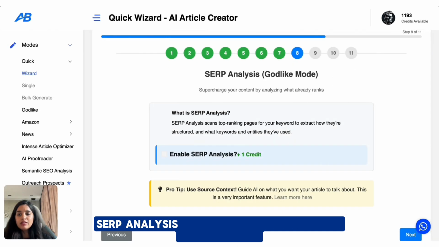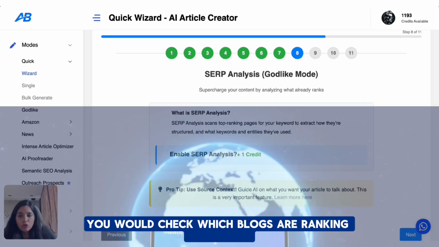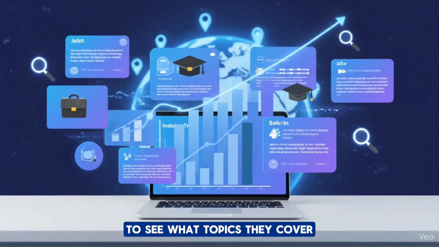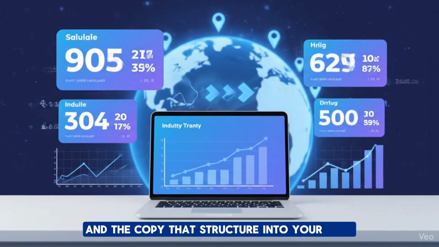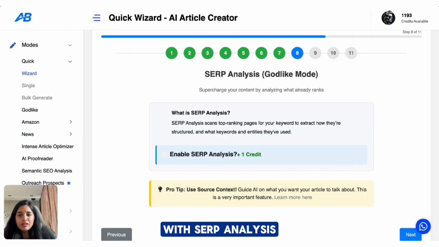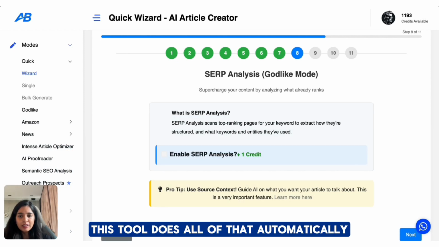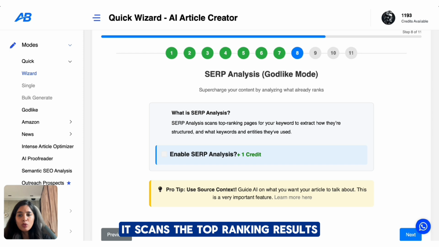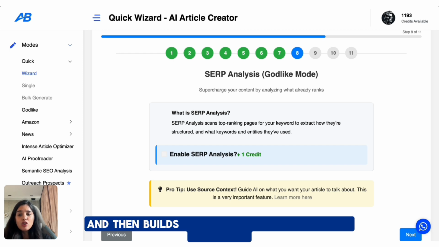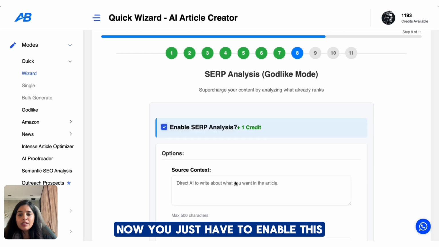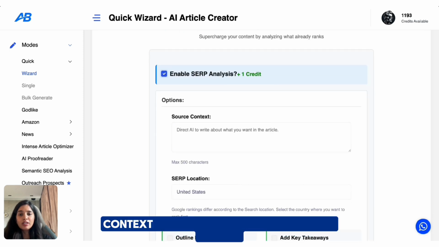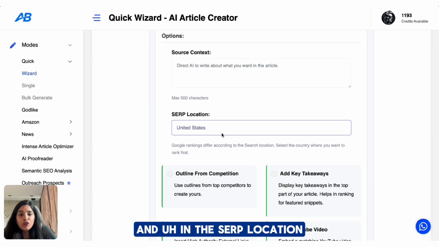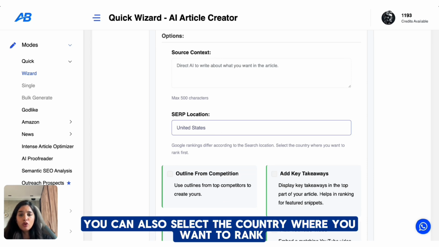SERP analysis. This is basically research done for you. Normally, you would check which blogs are ranking on Google to see what topics they cover and then copy that structure into your own. With SERP analysis, this tool does all of that automatically. It scans the top ranking results, sees what's working, and then builds your article with the same structure. Now you just have to enable this and quickly leave a note here in the source context box of how you want the article. And in the SERP location, you can also select the country where you want to rank on top.